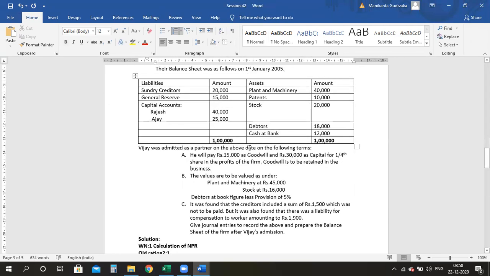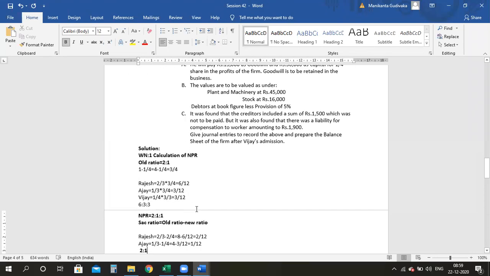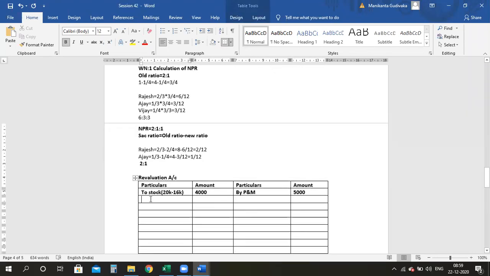Now next one, your debtors is decreased due to the provisions. So provisions also 18,000 into 5%. Please calculate. It is as good as your debtor is decreasing. So to debtors, provision for, that is for provisions. So 900. 18,000 into 5% you have calculated, and the amount is 900.